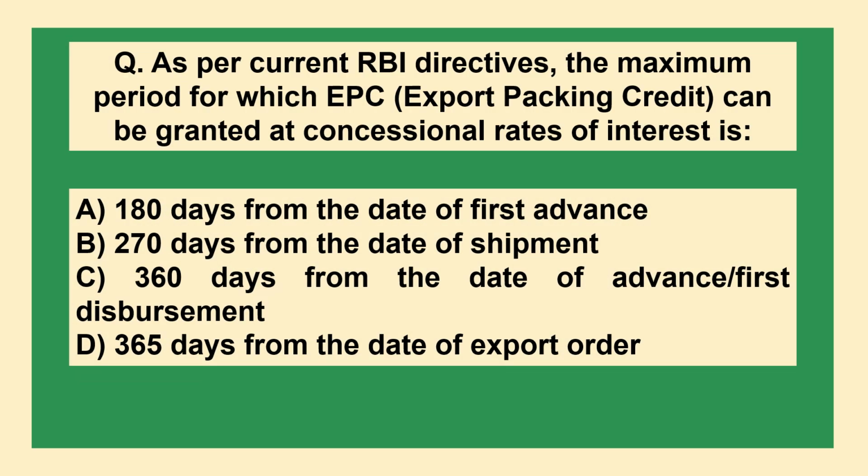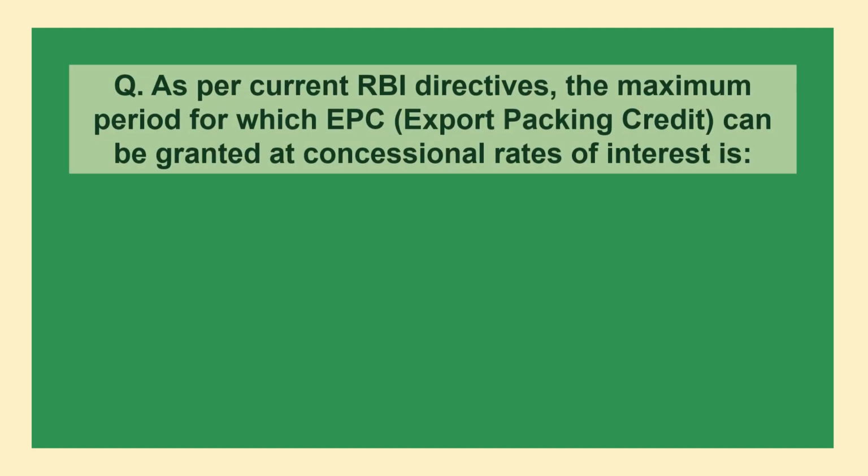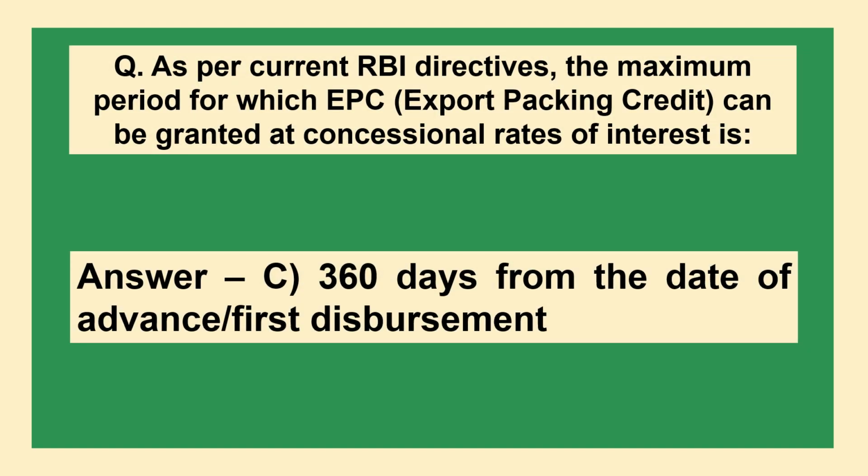The next question is: as per current RBI directives, the maximum period for which EPC export packing credit can be granted at concessional rates of interest is option A, 180 days from the date of first advance. B, 270 days from the date of shipment. C, 360 days from the date of advance or first disbursement. D, 365 days from the date of export order. The answer is option C, 360 days from the date of advance and first disbursement.